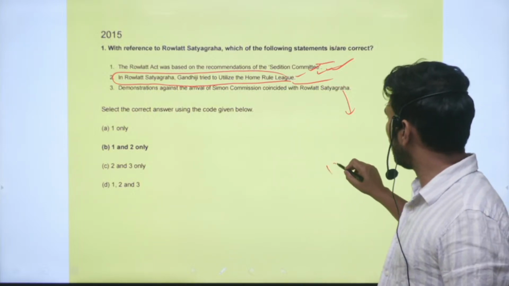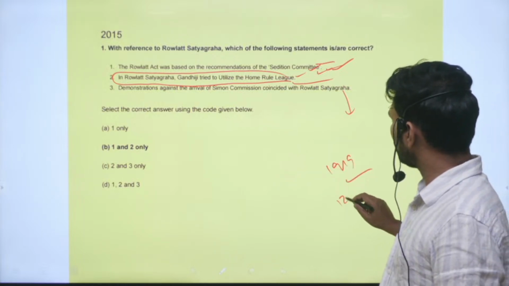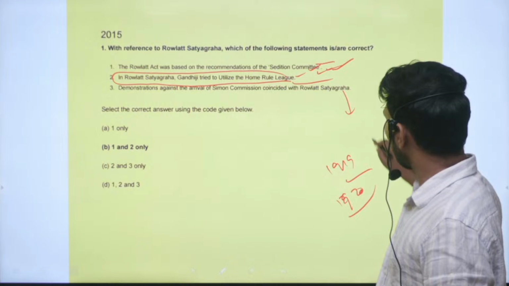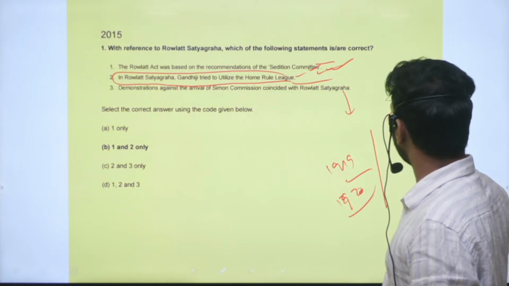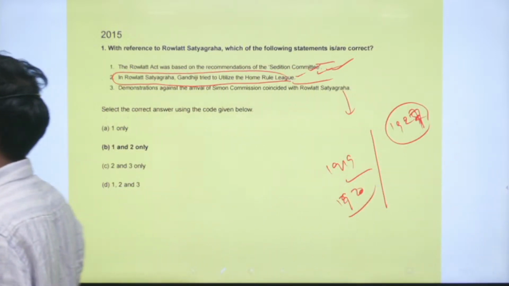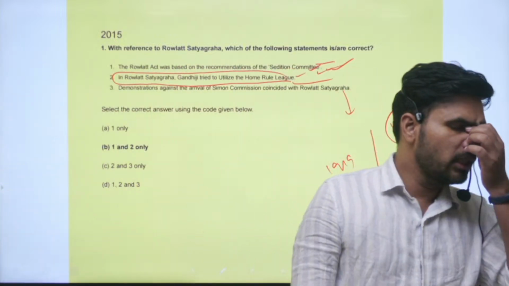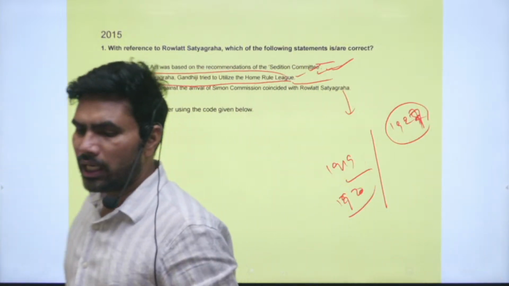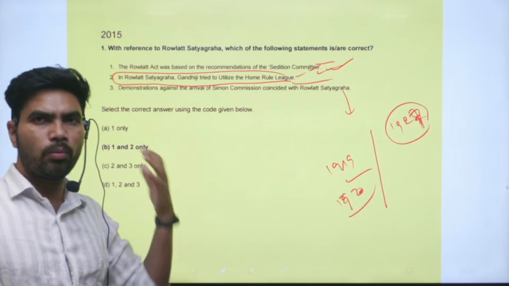Rowlatt Satyagraha occurred during 1919, and the non-cooperation movement also occurred. After all these things, around 1927, you will see the Simon Commission touring India, and because no Indian member was included in the commission, Indians protested, and the popular slogan at that time was Simon Go Back.